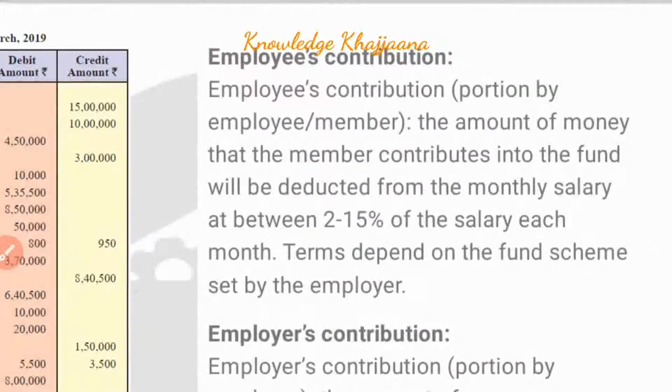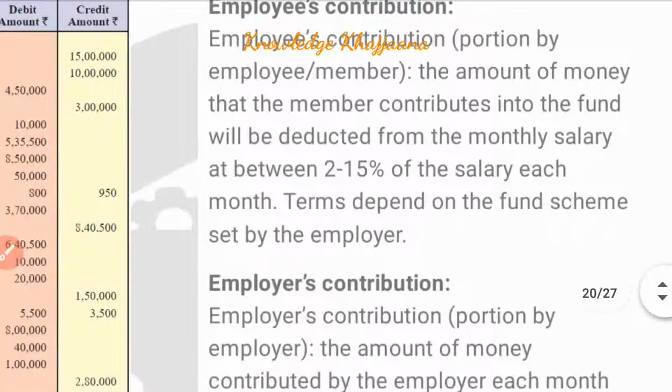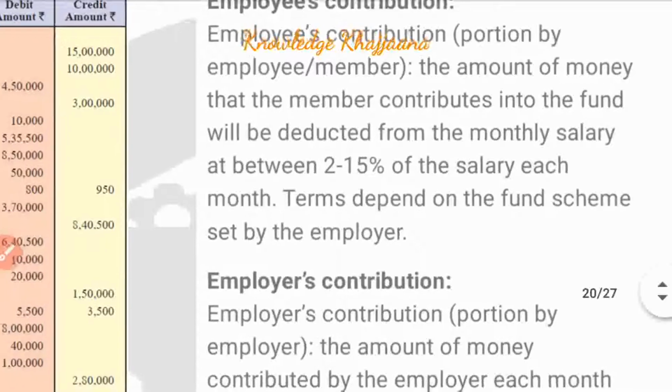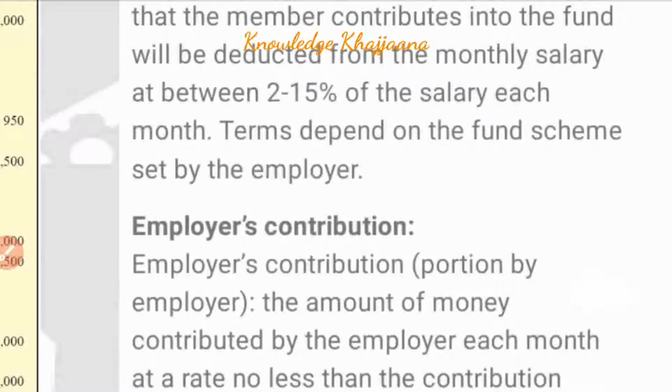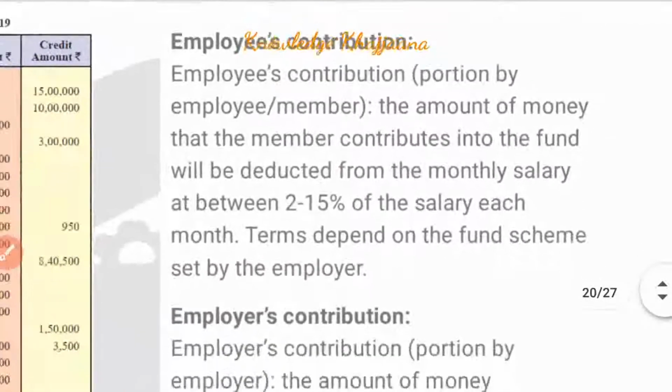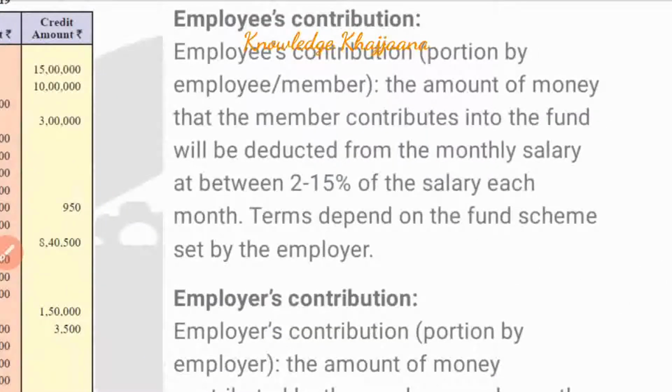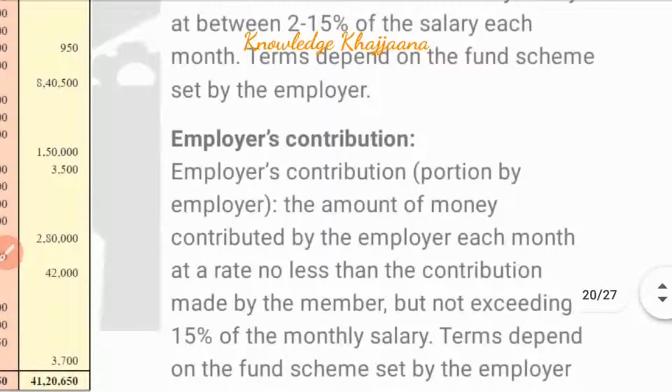Now, how much is the employee's contribution? Employee's contribution means his portion from his salary, meaning the employee's or member's salary. The amount of money that the member contributes into the fund will be deducted from the monthly salary. It can be a minimum of 2% to 15% of his salary each month. The term depends on the fund scheme set by the employer. Terms means period. So some amount of salary, varying from 2% to 15%, depends on the employer.